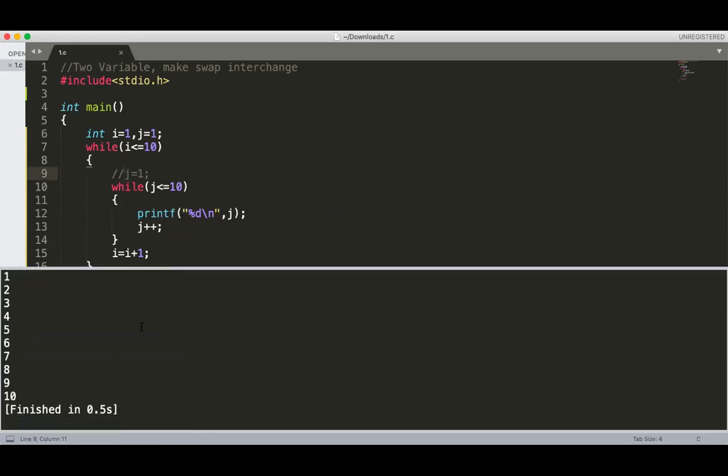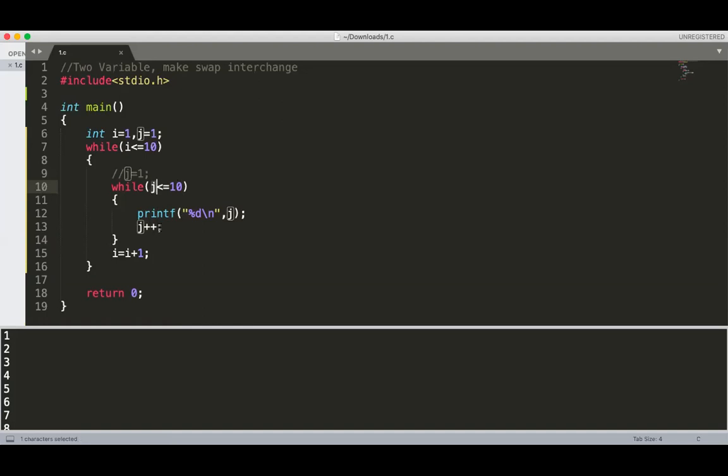It only printed 1 to 10, because in the second iteration j is equal to 11. When j is equal to 11, the condition 11 less than or equal to 10 will not be satisfied, so this printf will not execute. So in the first iteration it runs 10 times, second iteration 0 times, third iteration 0 times, fourth iteration 0 times. Getting? That's why I initialized j equal to 1. I have to reinitialize it if I want to execute this printf statement again and again. Getting?